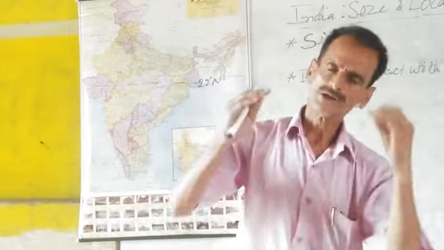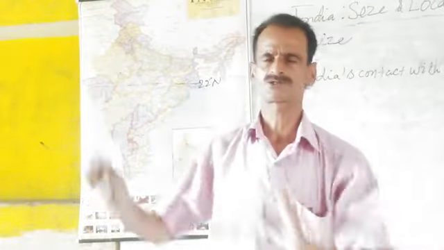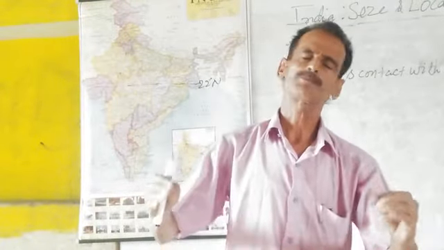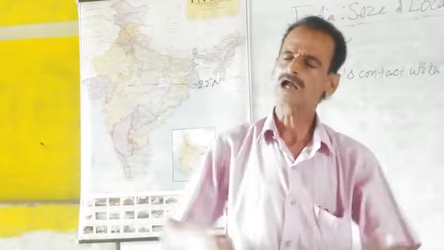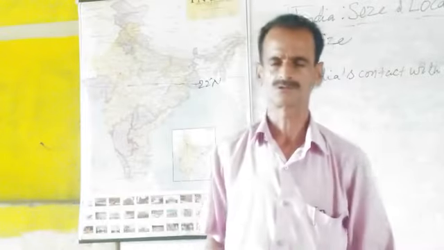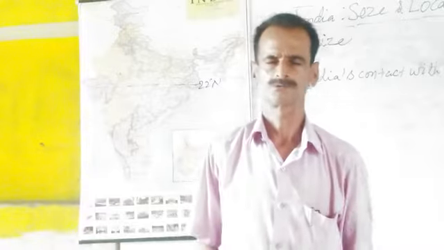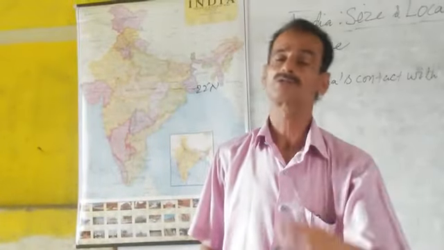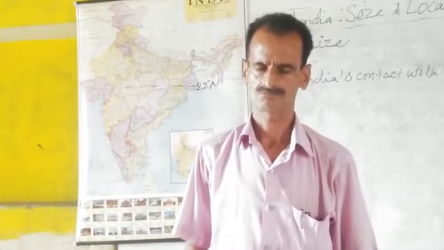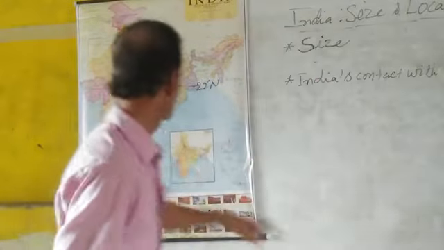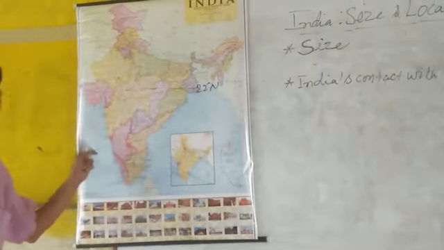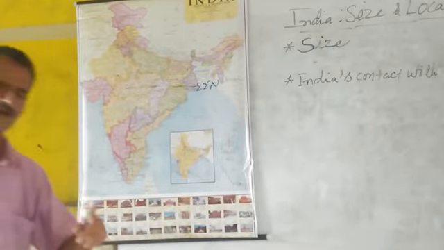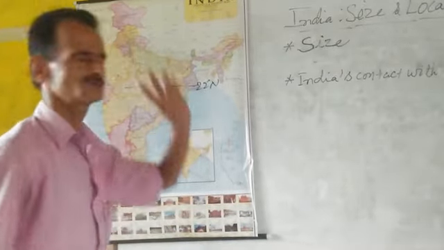After that, the Indian Peninsula starts, the Deccan Peninsula starts and goes on tapering in the south, going into the Indian Ocean, dividing the ocean into two parts, the Arabian Sea in the west and the Bay of Bengal in the east.